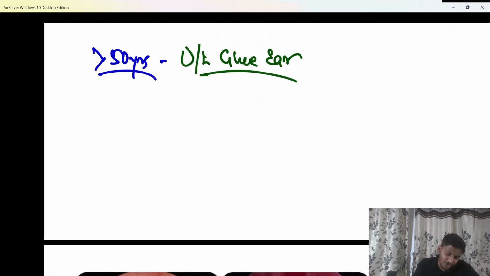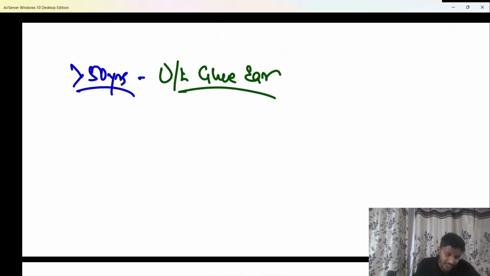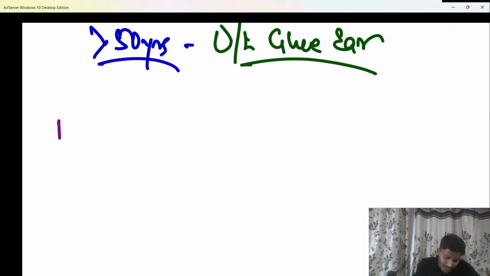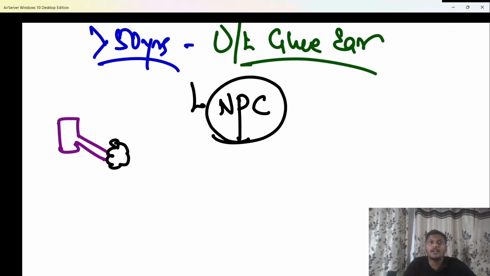That this patient who is more than 50 years of age may have a hidden cancer which arises from the area behind the eustachian tube opening, and that area is called the fossa of Rosenmuller. And as there is a tumor arising from that fossa of Rosenmuller, beta, that tumor or that cancer may block the eustachian tube, and that is the reason for the unilateral glue ear of the patient. Right? And this condition which is there is known as NPC, nasopharyngeal carcinoma.